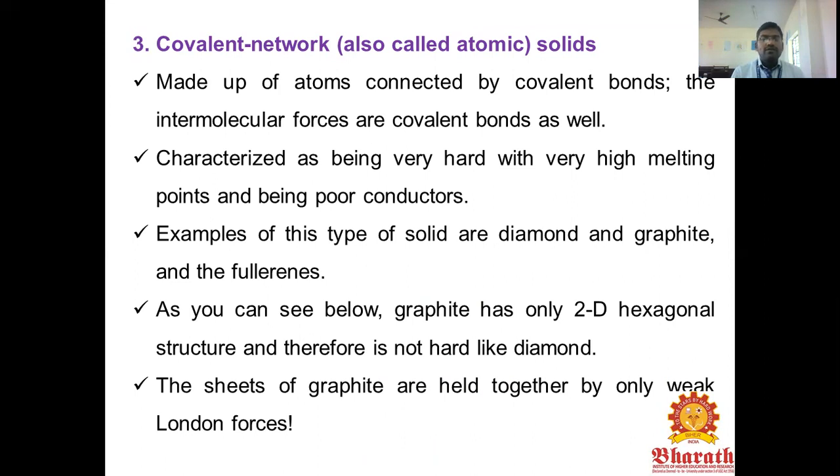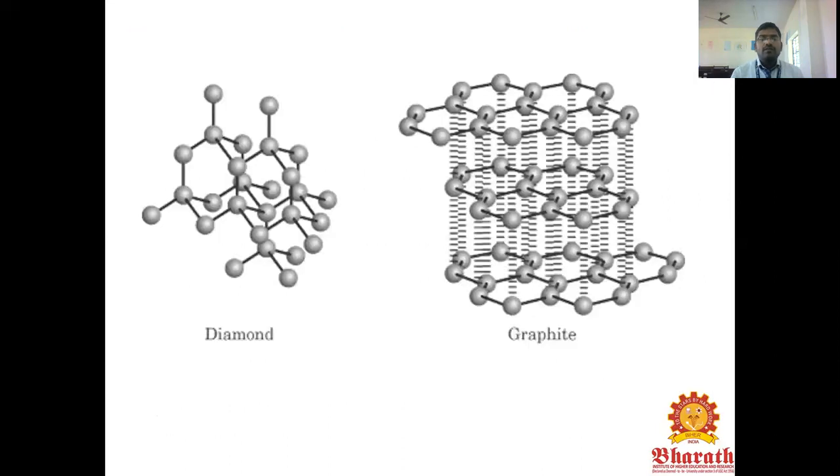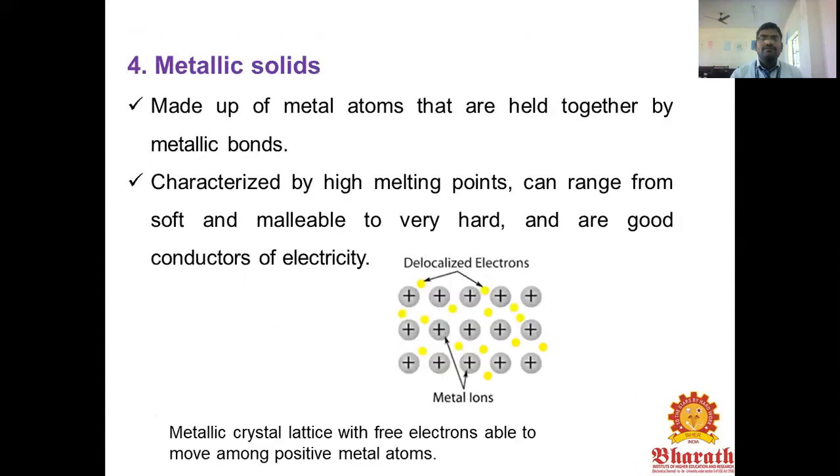As you can see below, graphite has only a 2D hexagonal structure and is therefore not a harder material than diamond. The sheets of graphite are held together by weak London forces. This is the example for diamond and graphite. The graphite is regularly arranged in this compound, the allotropes of carbon.